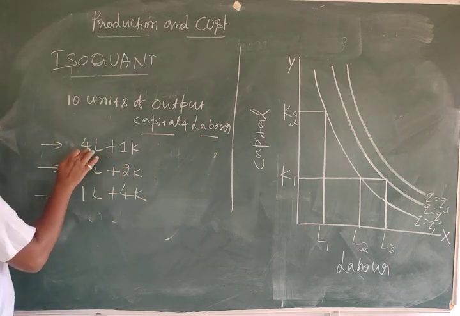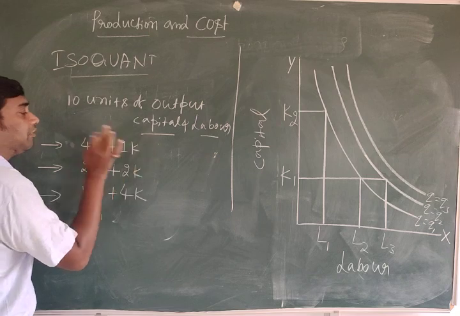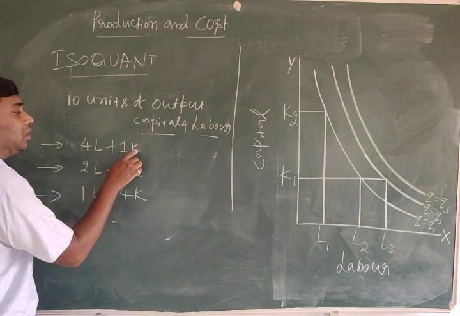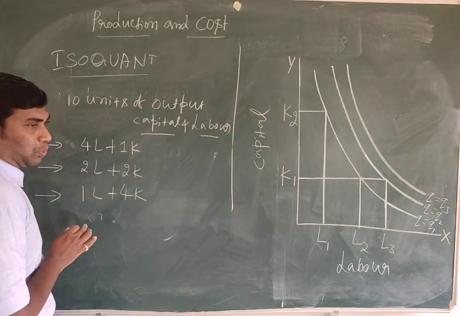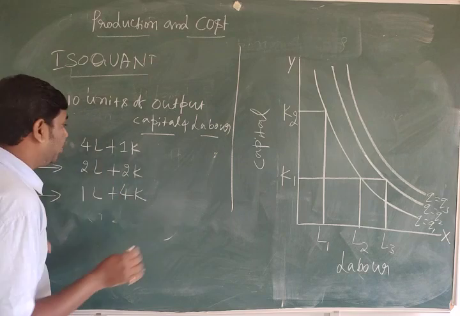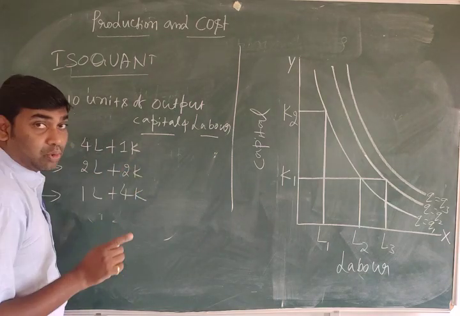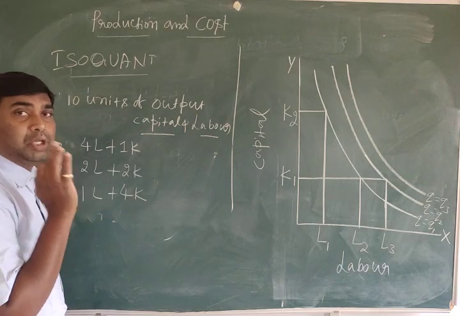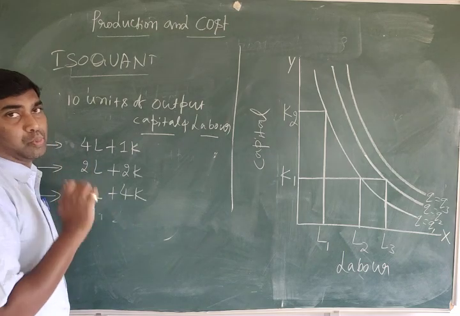What are these? 4 units of labor plus 1 unit of capital to produce, just imagine, 10 units of output. We should take 10 units of output. That is the example to understand the isoquant. Isoquant is the set of all possible combinations of two inputs that yield the same maximum possible level of output.